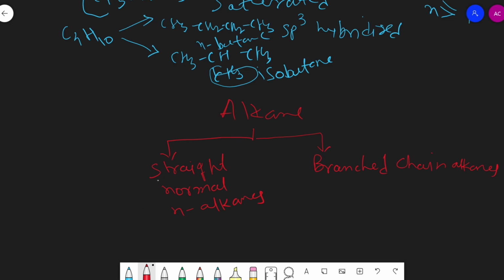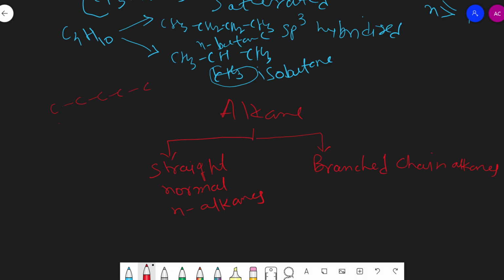Now, what are straight chain alkanes? We can say that alkanes in which none of the carbons is attached to more than two other carbons are known as straight chain alkanes or n-alkanes. It means the alkane has a carbon chain like this.